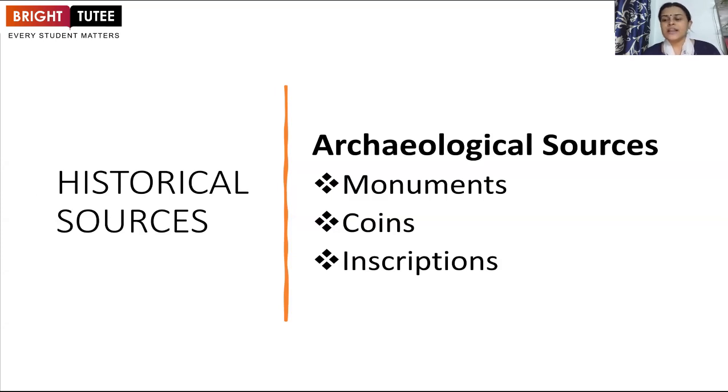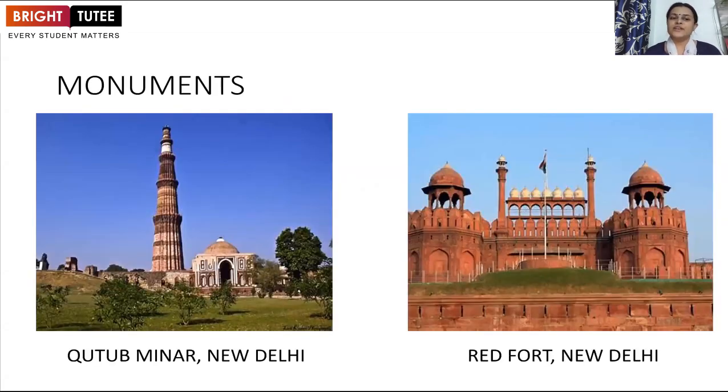Historical sources. As we all know, historical sources are divided into two parts, literary sources and archaeological sources. Archaeological sources consist of monuments, coins, and inscriptions. These three categories, which we consider under archaeological sources, play a very crucial role in understanding the past. First, we will look into the monuments. A monument is a type of structure or building, whether it is a tomb, a fort, a temple, or a mosque. Every architectural structure comes under the monument category.